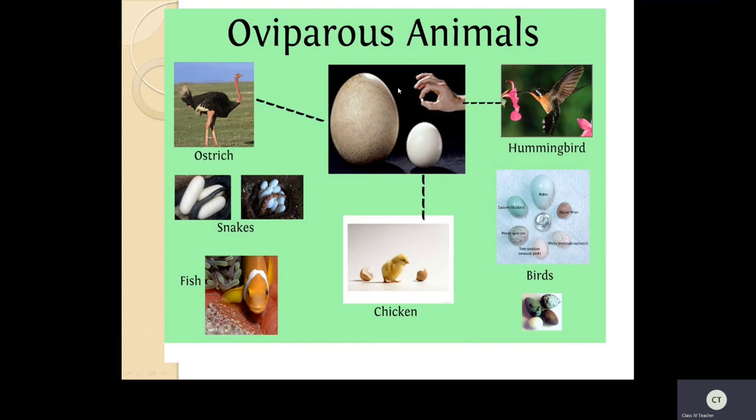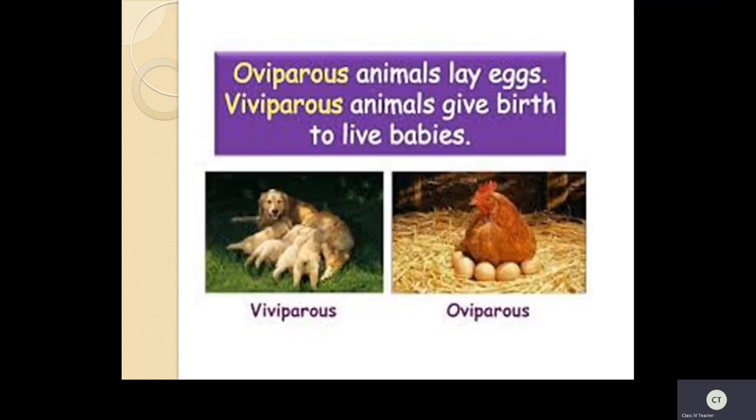So today we have learned new terms. What are the two new terms we have learned? Oviparous animals, and the next one is viviparous. Ova means egg. You have to remember, ova means egg. So egg laying animals are called oviparous. Now see the difference here. Oviparous animals lay eggs. Viviparous animals give birth to live babies. Viviparous example here they have given is the dog. Now oviparous, the hen.